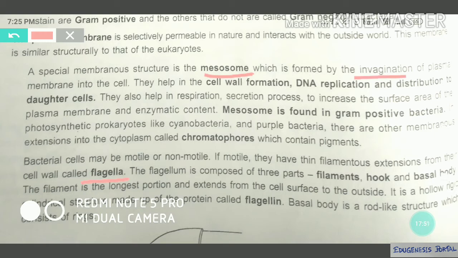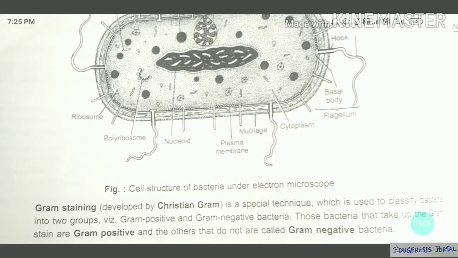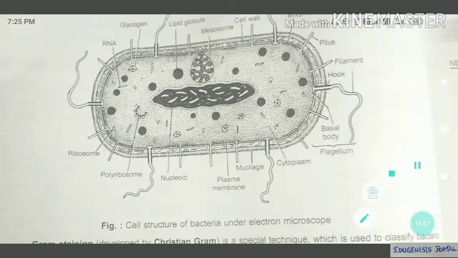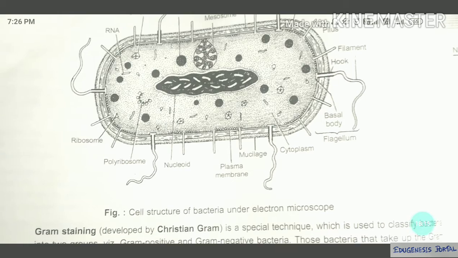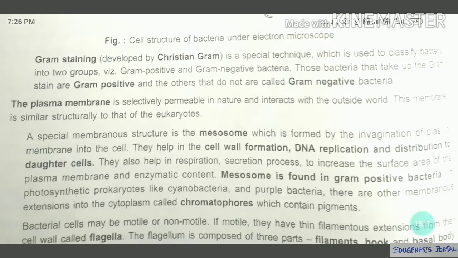Invagination of the plasma membrane will form the mesosome, which will perform many functions. But the cell wall will extend itself and form some other structures. For example, flagella. Now you can see the bacteria has formed flagella. This is the flagella. With the help of this flagella, the bacteria will move. So this flagella is made up of what? Who has made it? Cell wall.